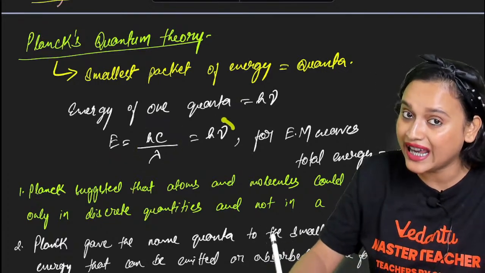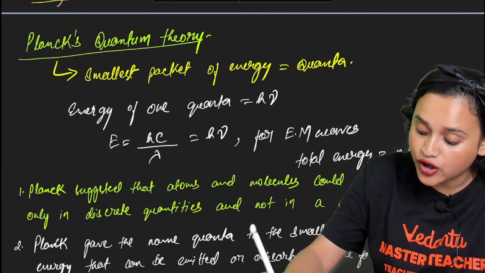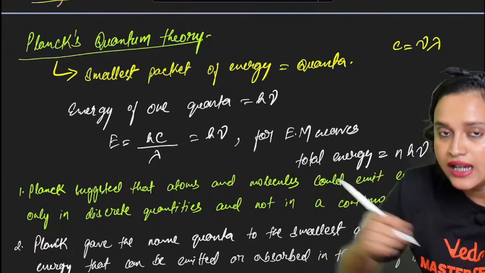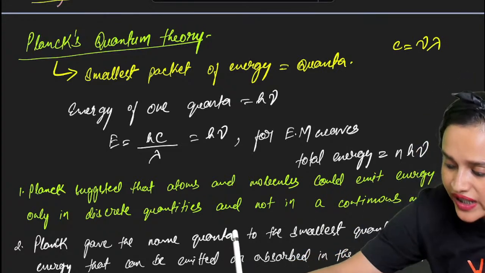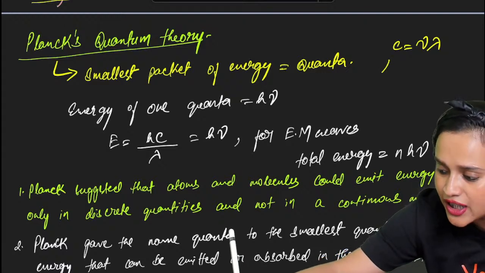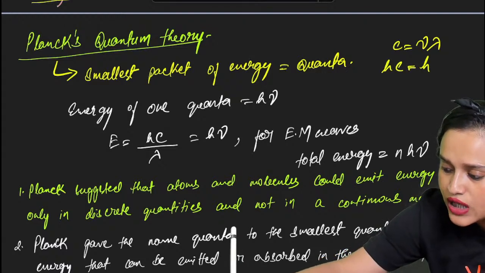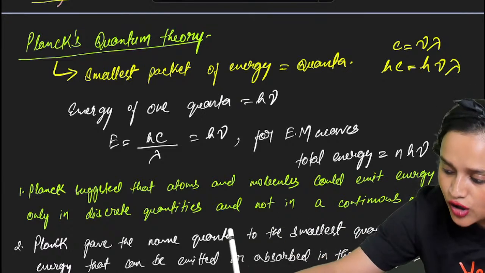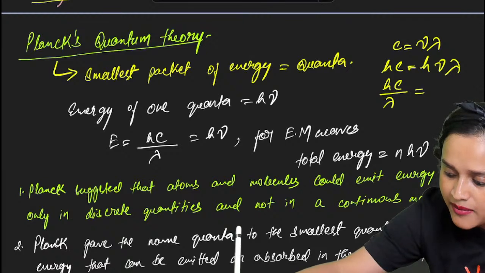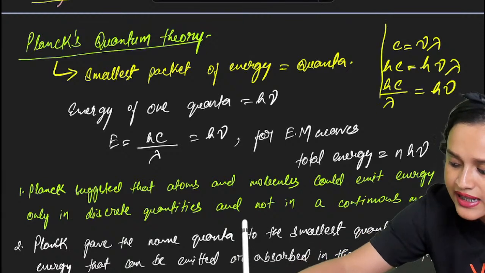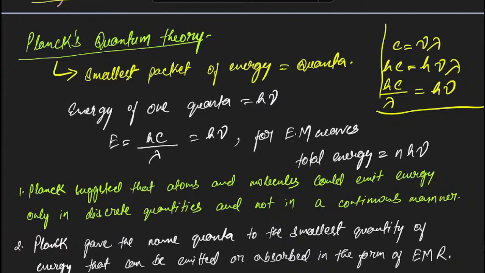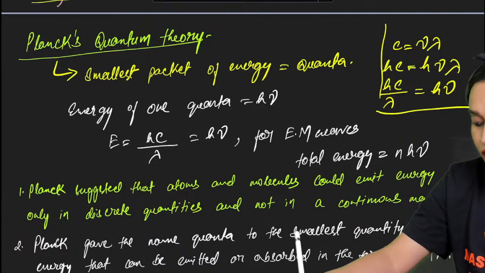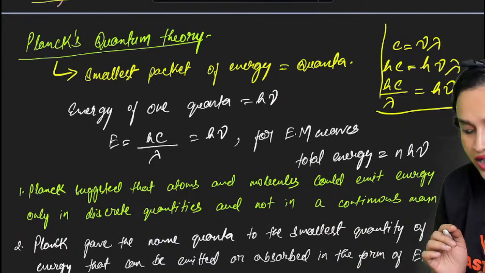If you have forgotten, c is equal to nu lambda, wasn't it? So if we multiply by h, hc is equal to h nu lambda. That means hc by lambda is equal to h nu. Makes sense? This is the derivation. So for electromagnetic waves, energy is equal to hc by lambda, which is equal to h nu.